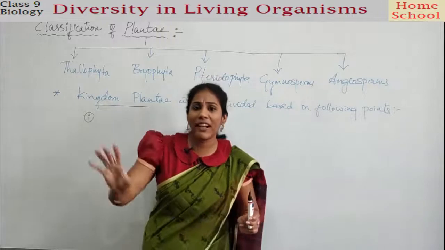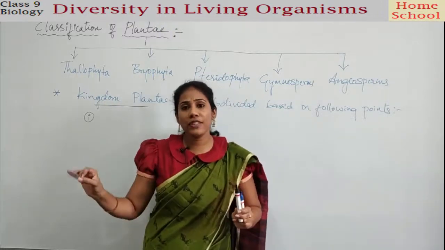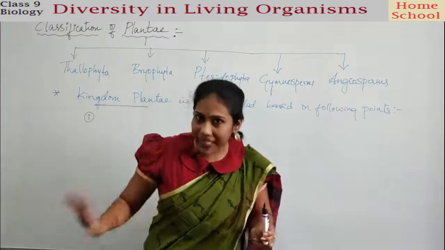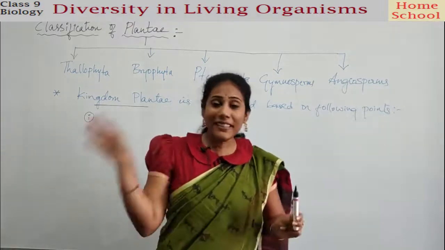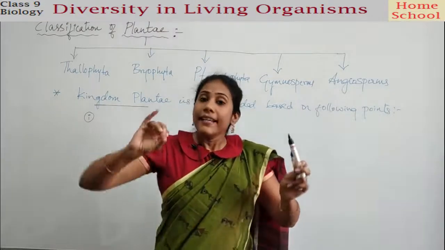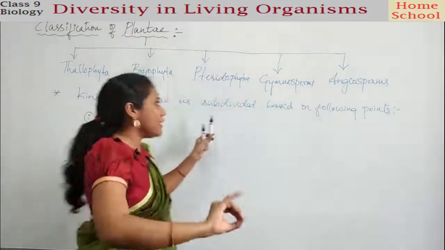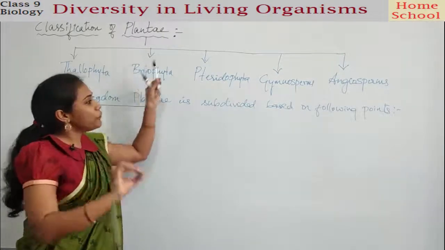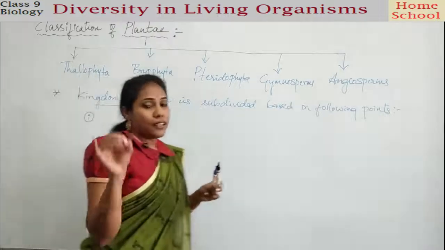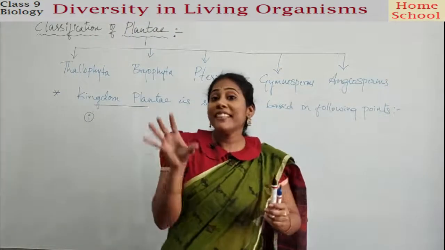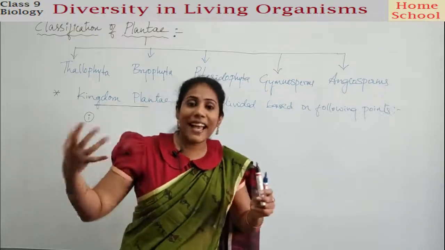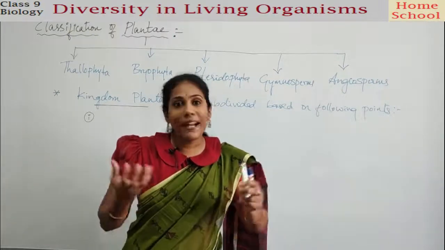The plant is not divided into roots, shoots, branches, flower, leaves. Such parts will not be there in certain plants. And all these plants will come in one division, guys. Okay? So the first point that has to be considered to divide the Plantae into these 5 divisions is based on whether the plant body is differentiated or not. That means whether they have well defined body parts or not.